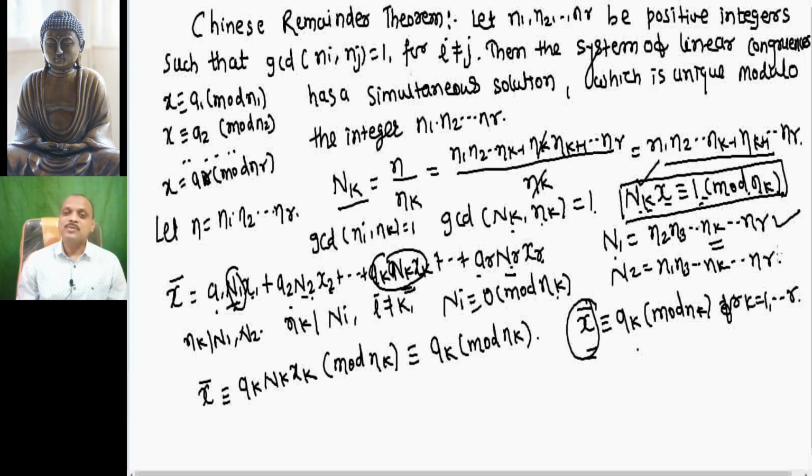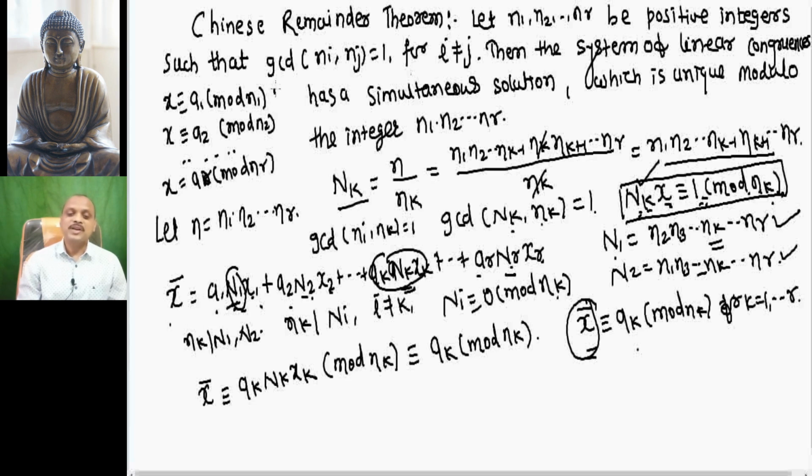N2 is obtained by omitting n2 from the product n1 ... nr. And xk is also known to us. xk is a solution of Nk x ≡ 1 modulo nk. So in this manner these numbers are known to us, and hence from this we can form a solution x bar of this system of simultaneous equations.